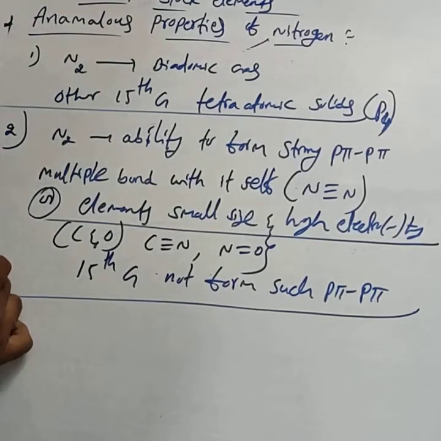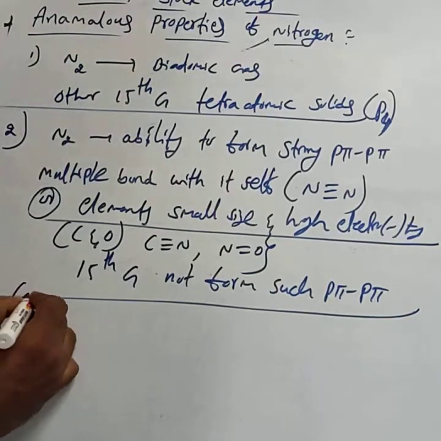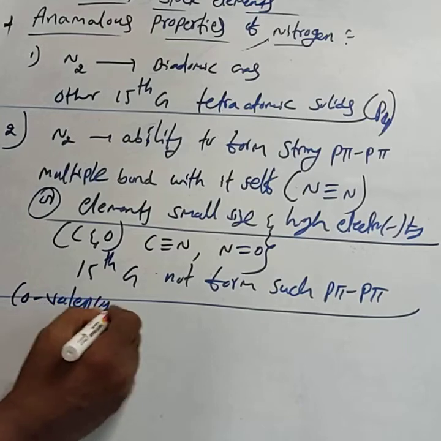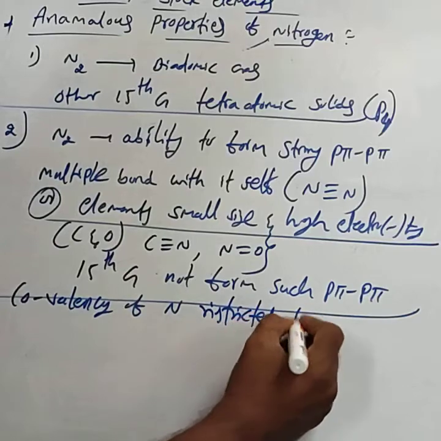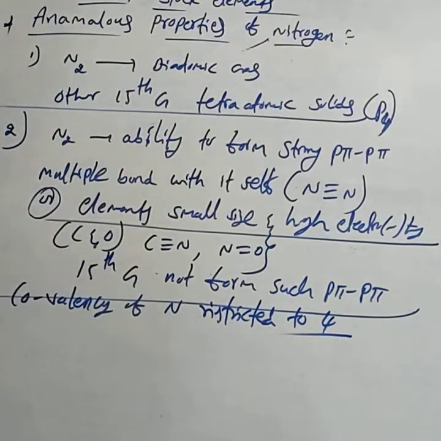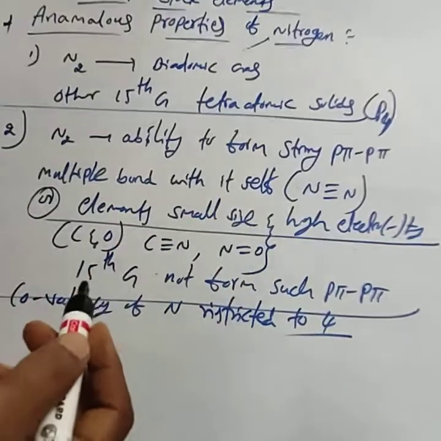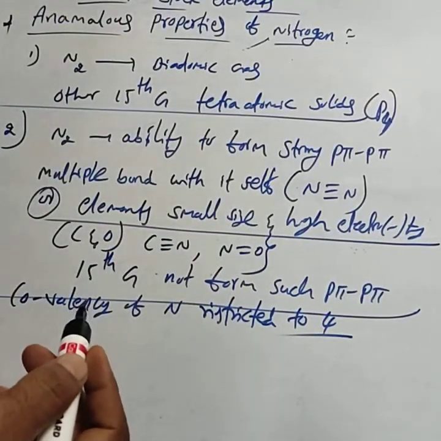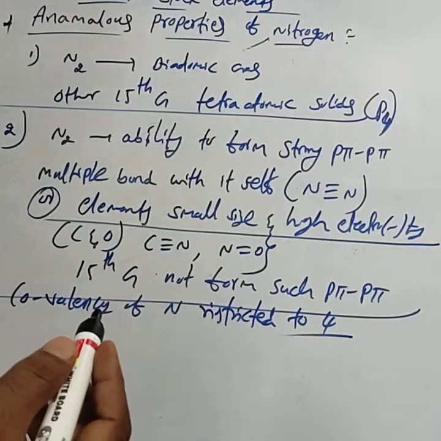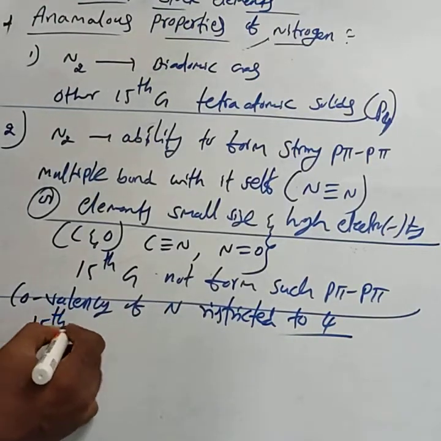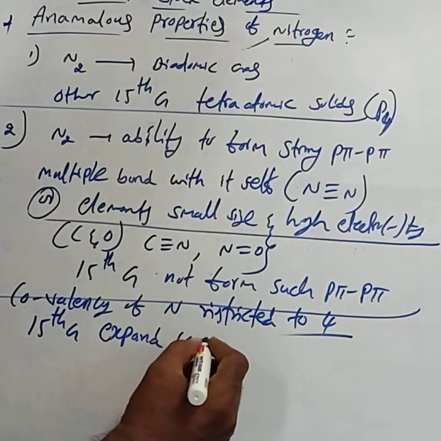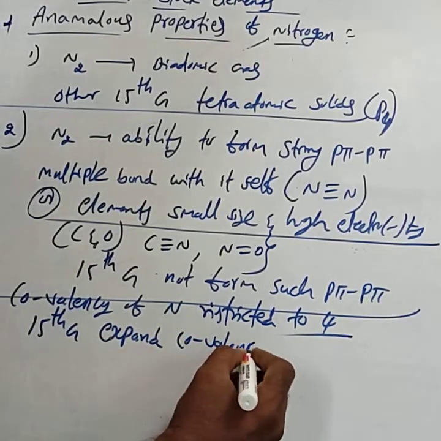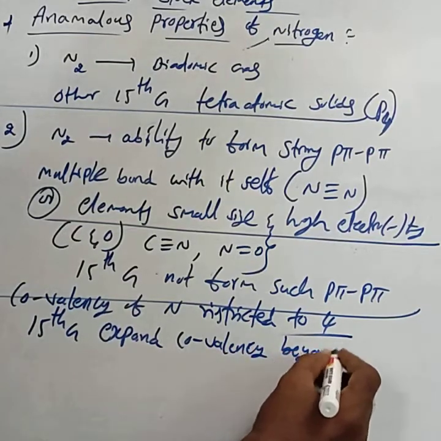Then the third most important anomalous property is that the covalency of nitrogen is restricted to 4, while other 15th group elements expand their covalency beyond 4.